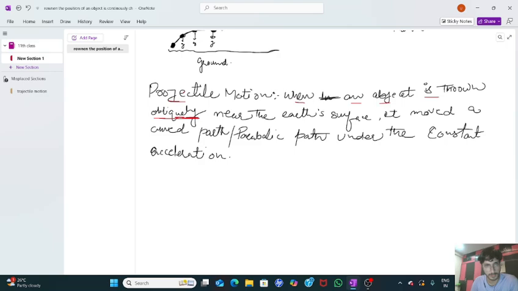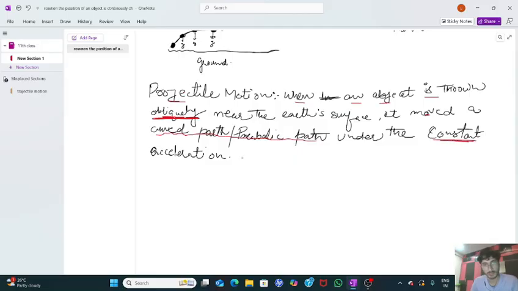To understand this projectile motion better, we have to focus on this word obliquely, near the Earth's surface, because it is obvious that we are living on Earth. That is why we consider Earth. If anybody is living on Mars, then he or she can consider the Mars surface, but that is not the case here. Every human being is living on Earth. So have a look. Near the Earth's surface, it moves along a curved path or parabolic path under constant acceleration.